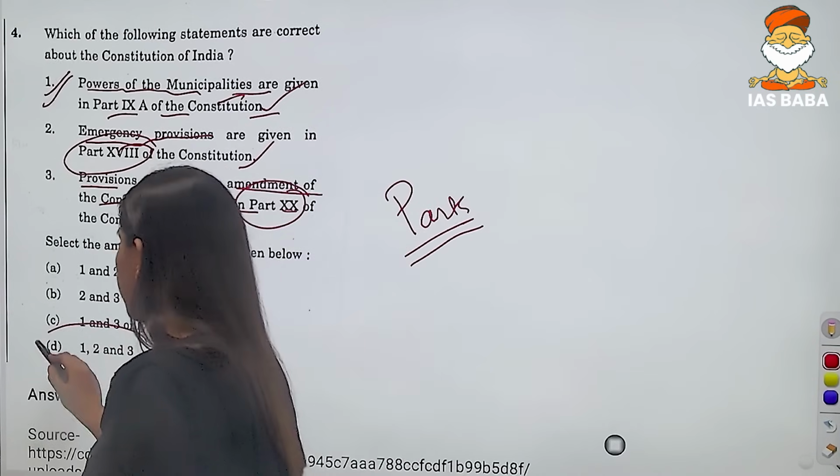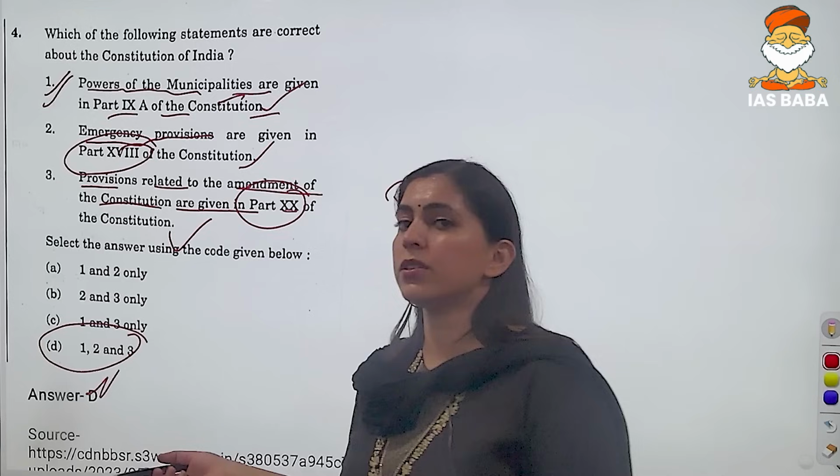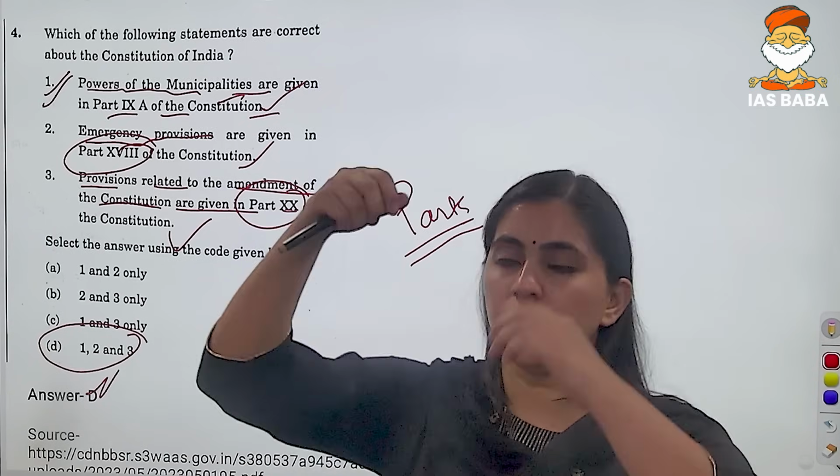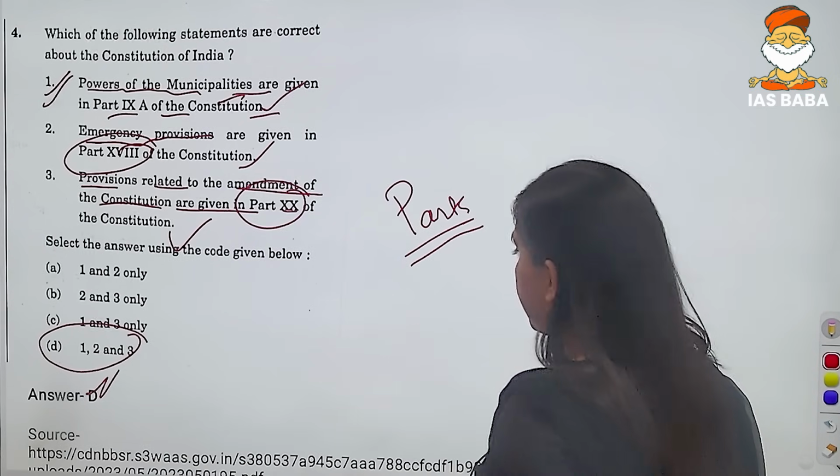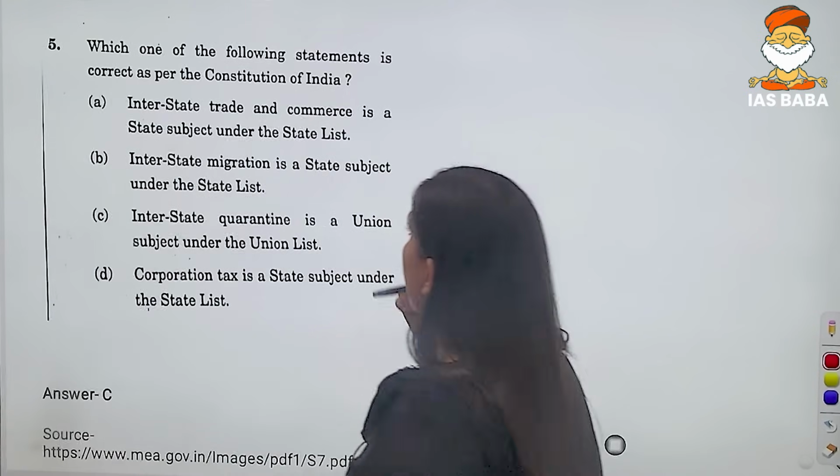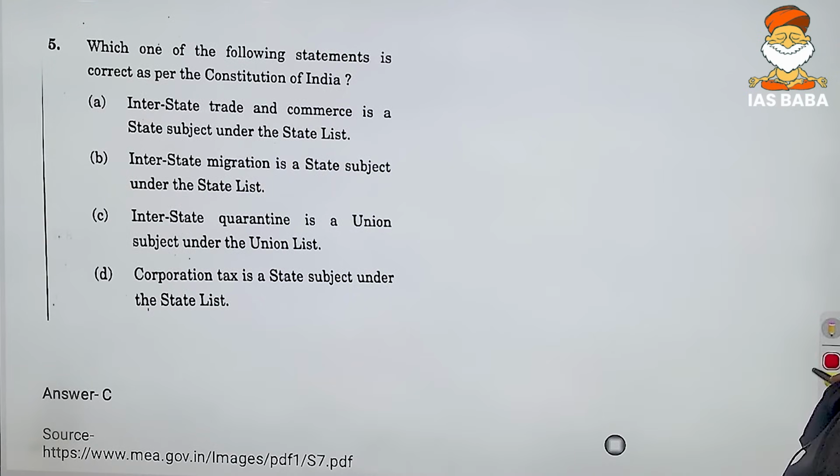This particular question does not need any explanation because this is more of a factual question that has been asked this time, right? Now let us look at question number 5 of your set B.